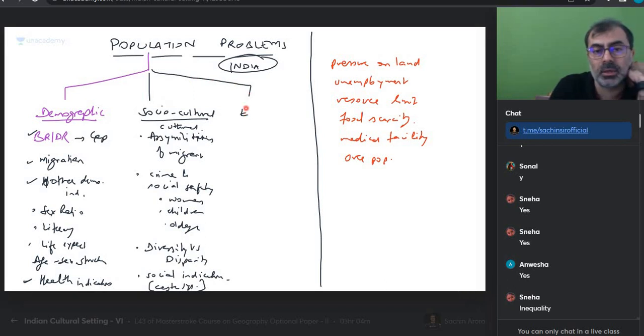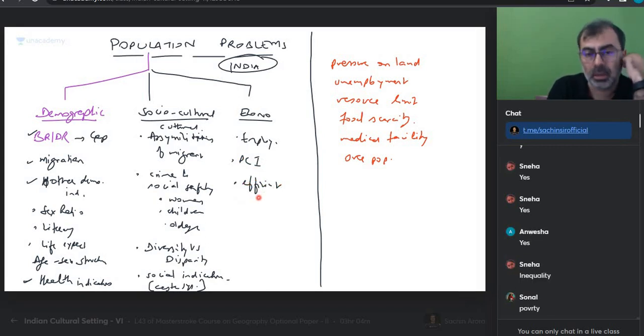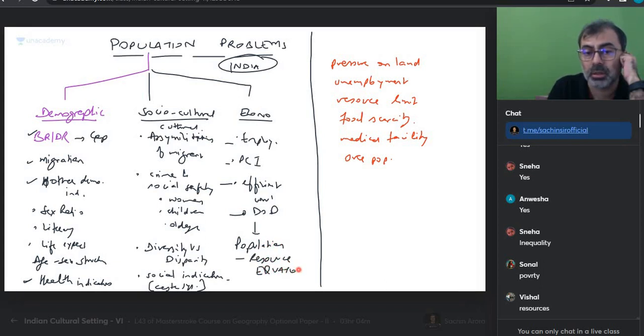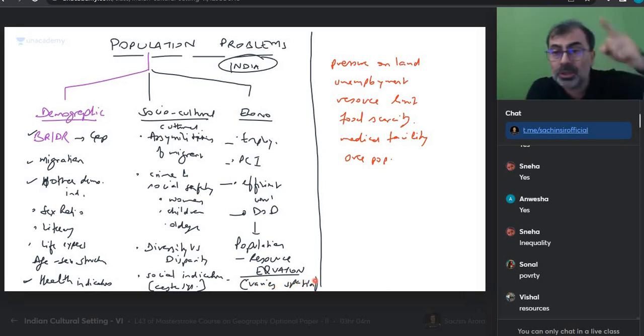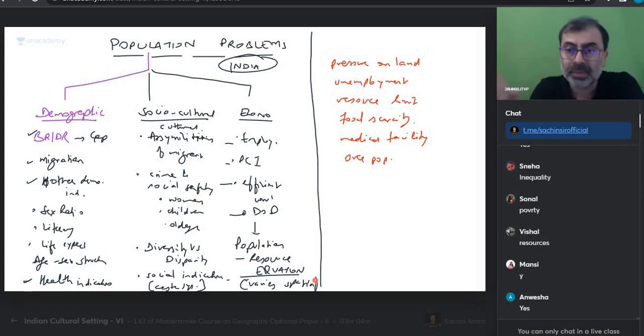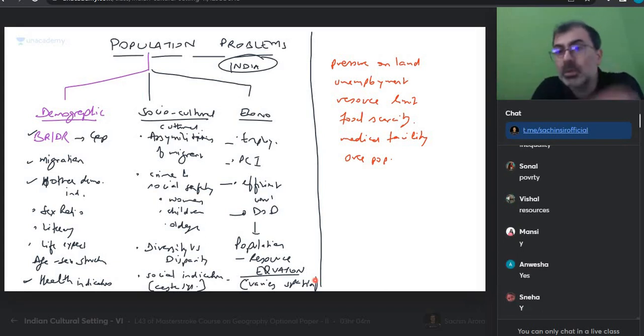Everyone. Can I say economic problems? Employment, per capita income, efficient use of workforce, demographic dividend. Can I say that? Here, I would want to bring in a very important thing: population resource equation. Very spatial. Can you see this? Because I have to bring a spatial component. No, population resource equation very spatial. Think about population. Low population, more resource. Jharkhand. Low population, more resource. Jharkhand. Yes. Let me go to Bihar. High population, less resource. Adverse equation.